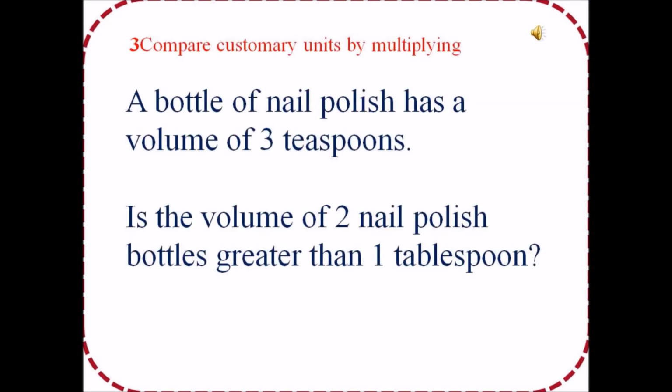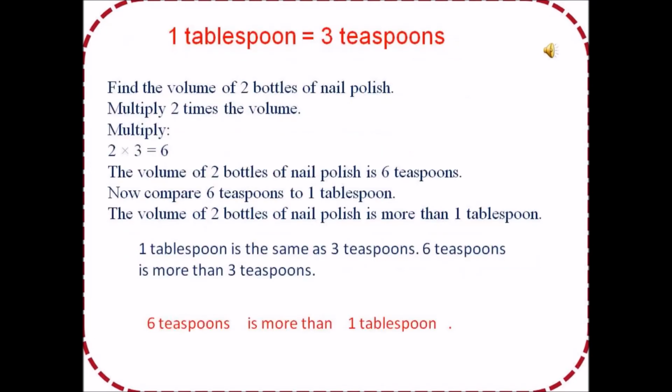Compare customary units by multiplying. A bottle of nail polish has a volume of 3 teaspoons. Is the volume of 2 nail polish bottles greater than 1 tablespoon? One tablespoon is equal to 3 teaspoons.